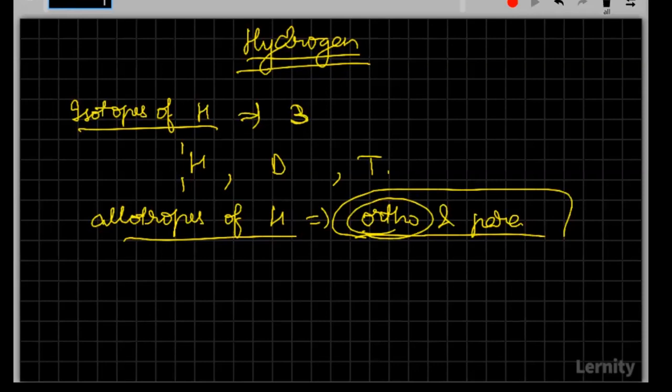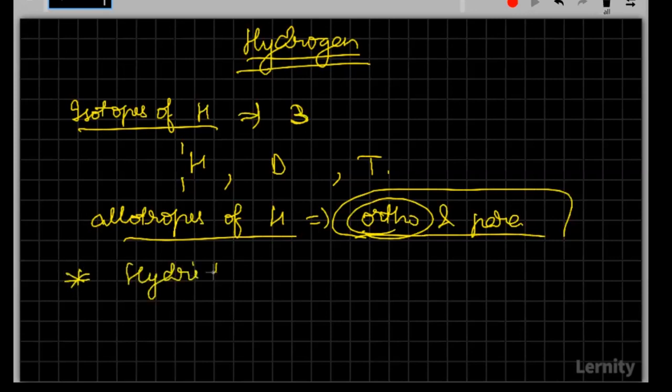At lower temperature, we'll find that it is para which will be found to be more. Because para hydrogen is more stable when compared to ortho hydrogen, and at lower temperatures the stable one will have a higher content. That is, para hydrogen will have a higher content when compared to orthohydrogen.